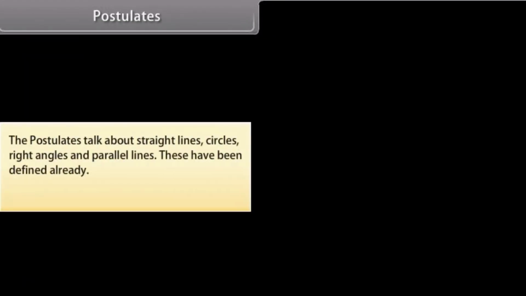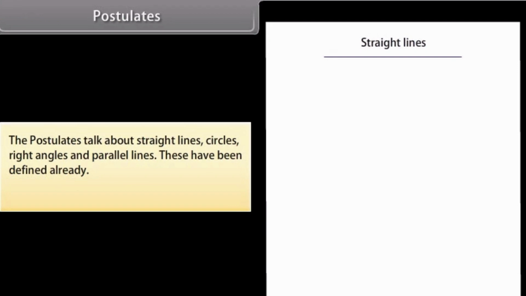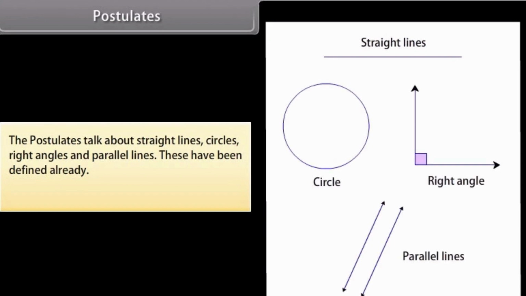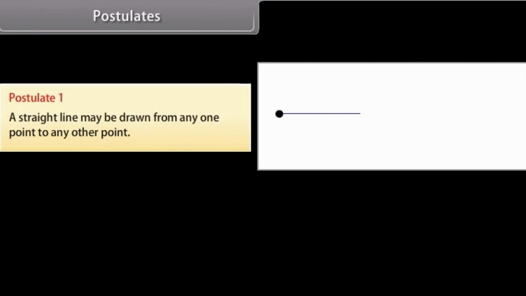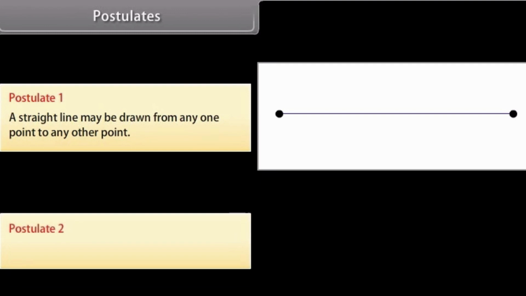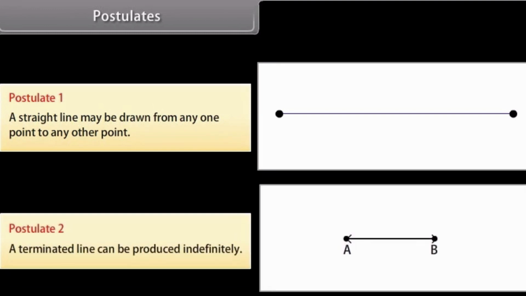Postulates. The postulates talk about straight lines, circles, right angles, and parallel lines. These have been defined already. Euclid's postulates are 5 in number. The first postulate is: a straight line may be drawn from any one point to any other point. Postulate 2 is: a terminated line can be produced indefinitely.